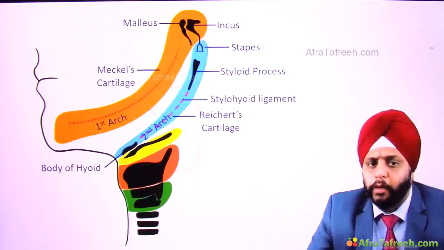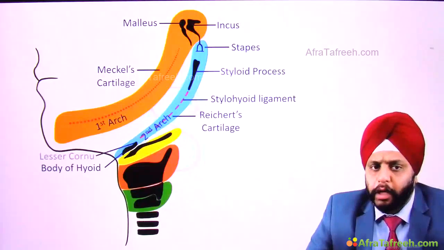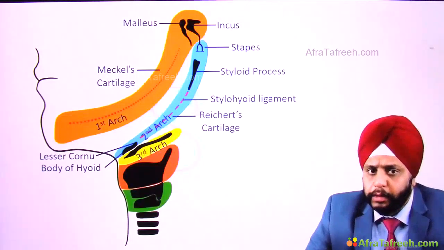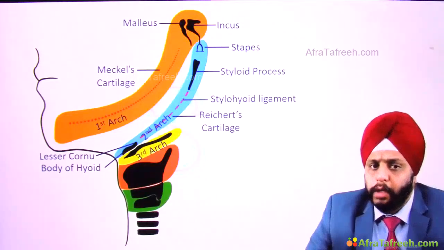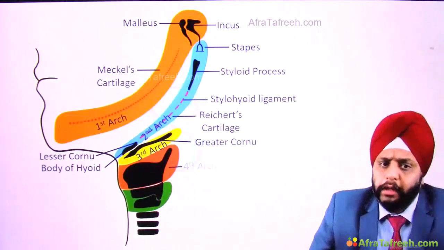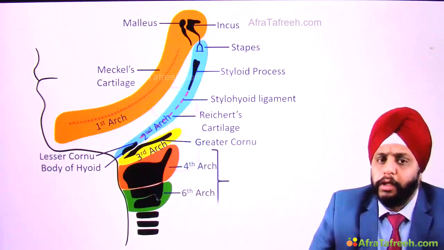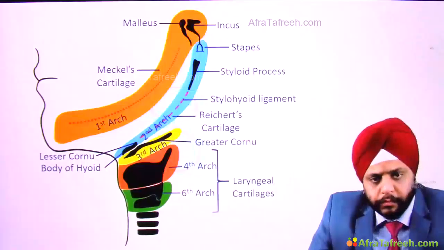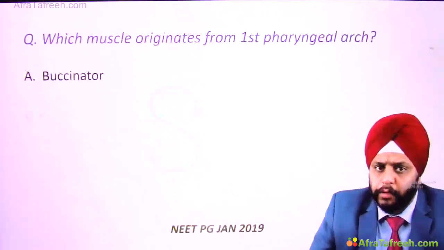Which part of the hyoid bone? Body and lesser cornu. Below that you can see the yellow color, third arch. This third arch forms the greater cornu and the lower part of the body. Right? Now the fourth and the sixth arch, they fuse to form the larynx, so they are known as laryngeal arches. Right? Okay, so they are the cartilages formed by the different arches.